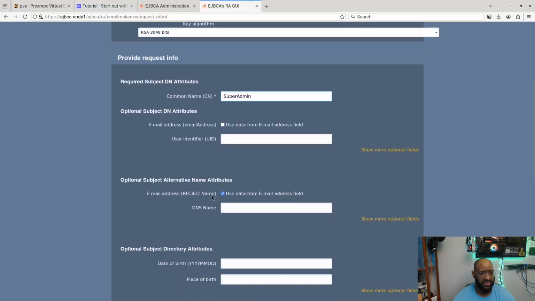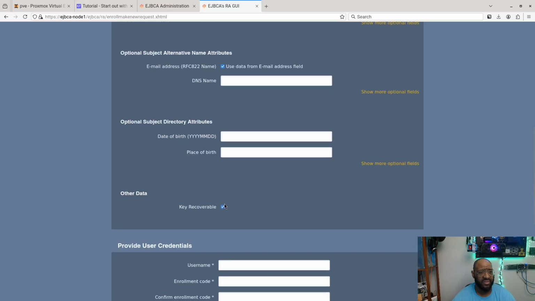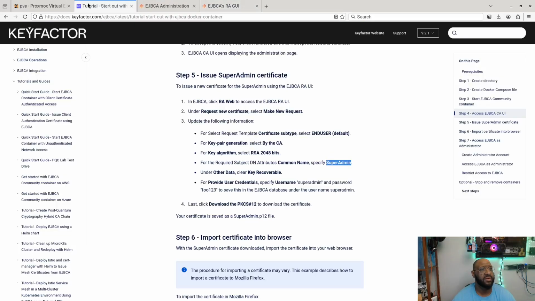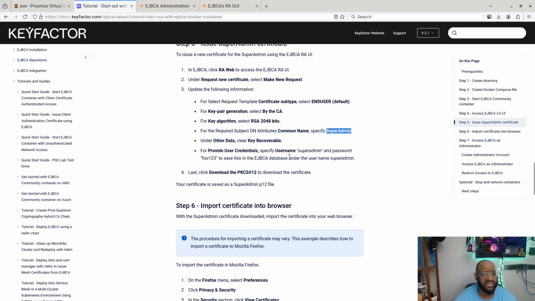So under other data, let's see where I can find other data. Here we go. All right. Clear the recovery key for that, so we can't recover the key. It says for provide user credentials, specify username as super admin and password as foo123 to save the database under the username super admin.